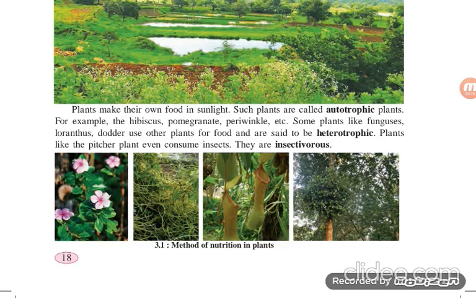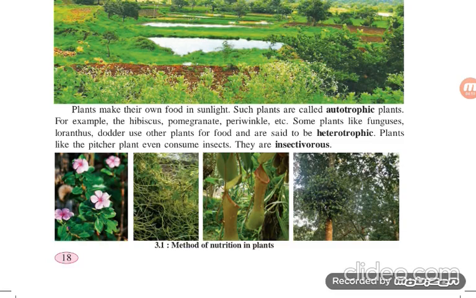Such plants are called autotrophic plants. What is autotrophic? The plants which make their own food are called autotrophic plants. For example, the hibiscus, the shoe flower we worship with for Ganesha. Today is Ganesh Chaturthi, and everybody wants a hibiscus flower for the worship of God Ganesha. That means the hibiscus flower.